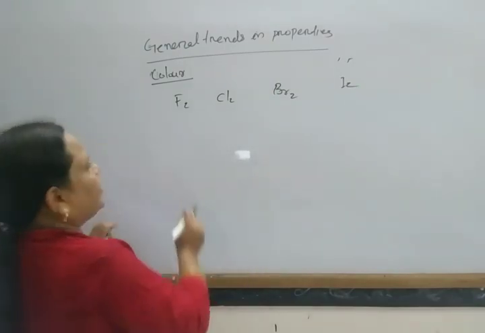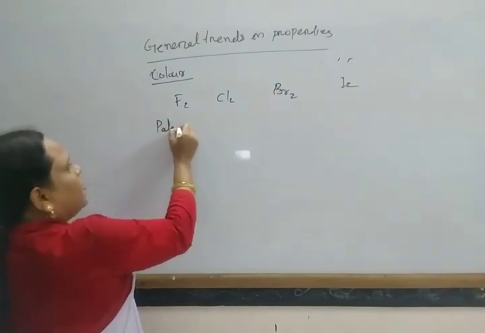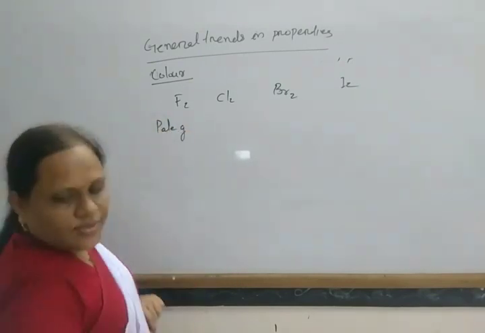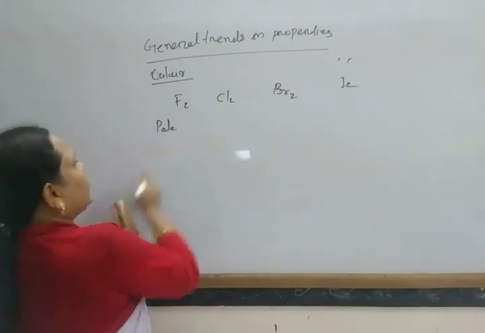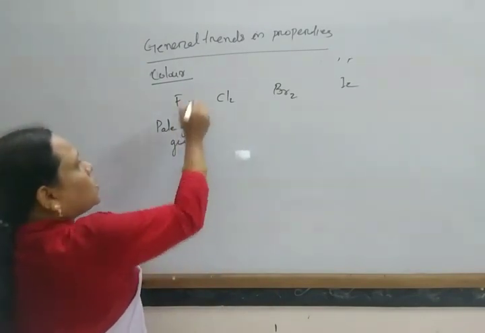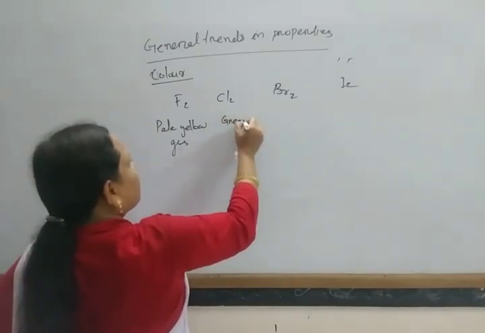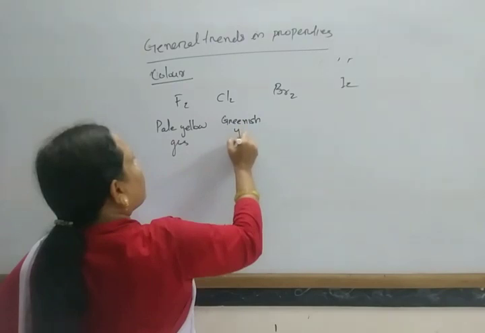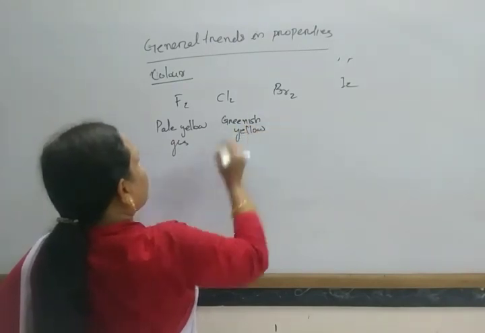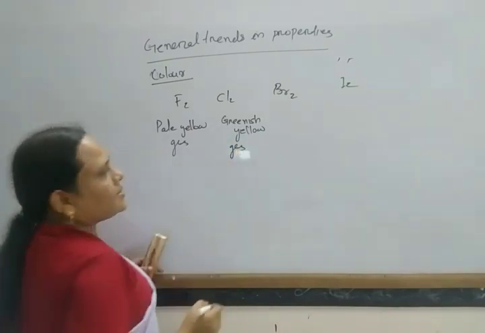So fluorine is a pale yellow or light yellow gas. Chlorine is a greenish yellow gas.